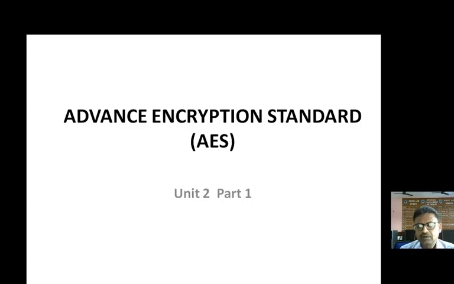After that, the second conference took place, and out of 15, 5 were selected. Later on, in the third conference, out of 5, one entry was selected, and the name of that algorithm was Rijndael. Later on, it was given the name Advanced Encryption Standard.